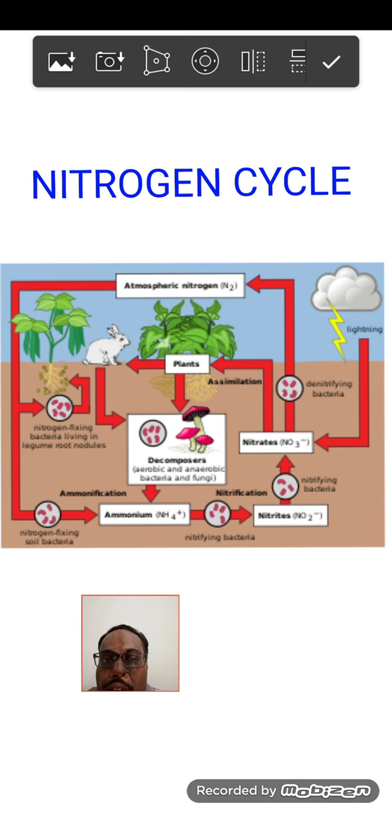When this dead remains fall onto the soil, decomposers will act on it aerobically and anaerobically, that is fungus and other bacteria will act, and they will convert this nitrogen into ammonia, and this ammonia will be converted into nitrites, and these nitrites will be converted to nitrates. Again it will be taken to the atmosphere.